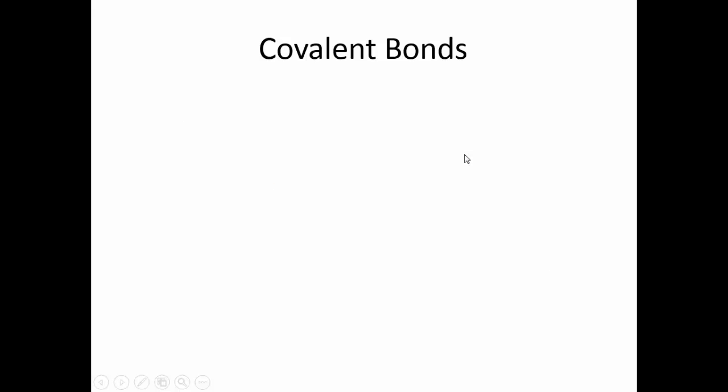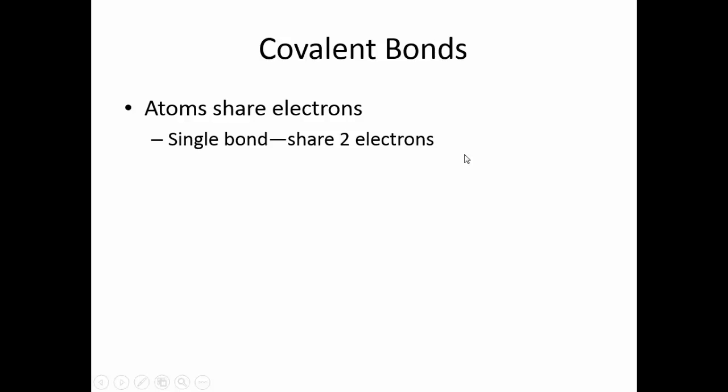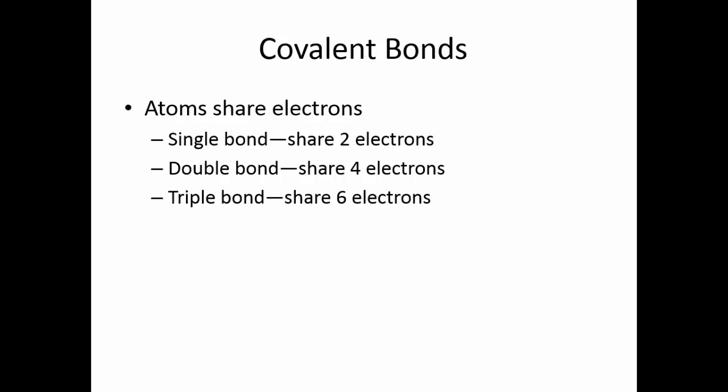In covalent bonds, atoms share electrons. Now they can share 2 electrons, that's known as a single bond. They may share 4 electrons, that's a double bond, and they may even share as many as 6 electrons, that's known as a triple bond.